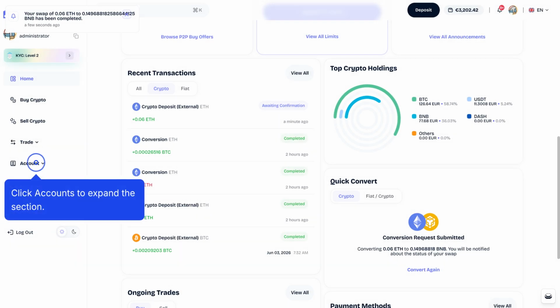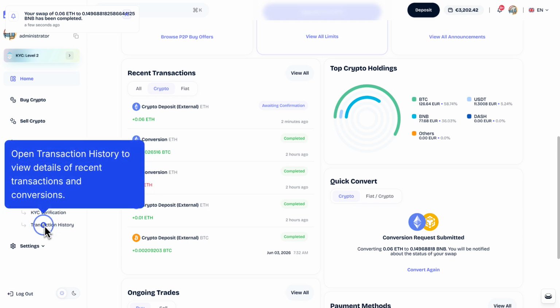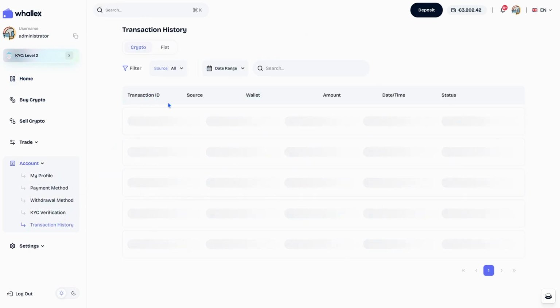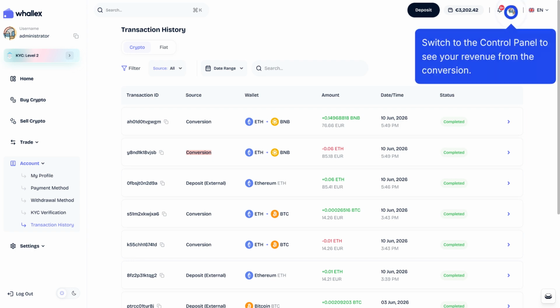Click Accounts to expand the section. Open Transaction History to view details of recent transactions and conversions. Switch to the Control panel to see your revenue from the conversion.